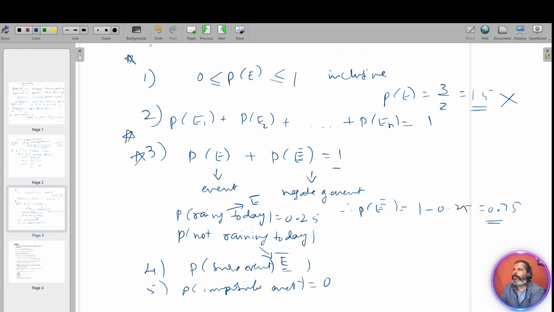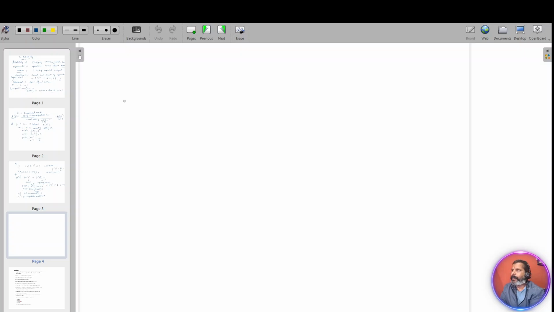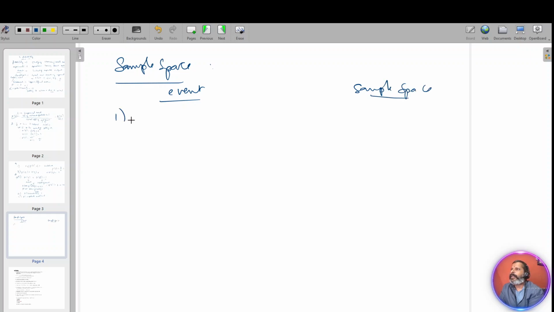Then we will see some sample space outputs here. Sample space. Event and sample space, very important this is. If one coin is tossed, what is the sample space? It is H comma T, that is 2. H comma T, that is 2.